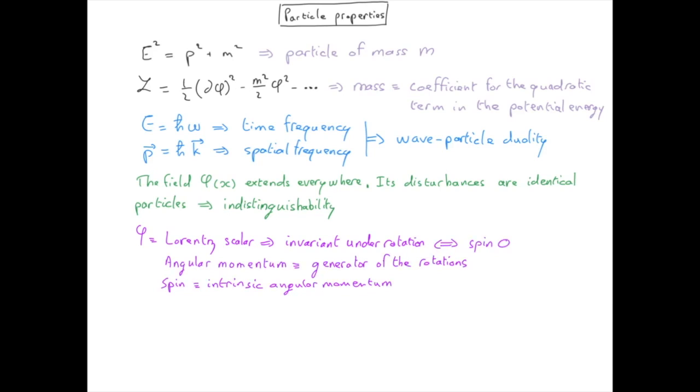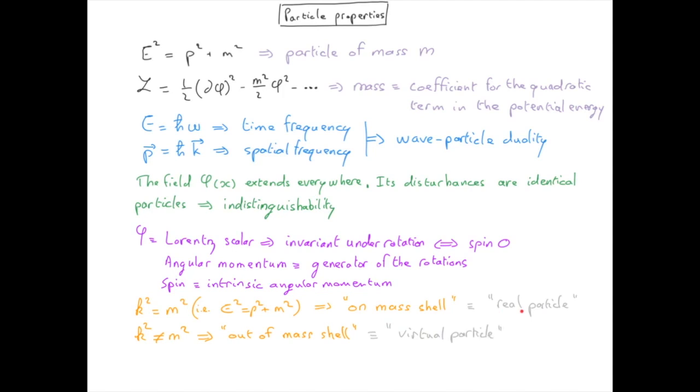Let me now finish with some jargon. When the disturbance of the field is such that k squared is equal to m squared, or equivalently E squared equals p squared plus m squared, we say that the momentum k is on mass shell. And when k squared is not equal to m squared, then it is out of mass shell. A disturbance of the field which is on mass shell is sometimes also called a real particle. And when it is out of mass shell, it is called a virtual particle.